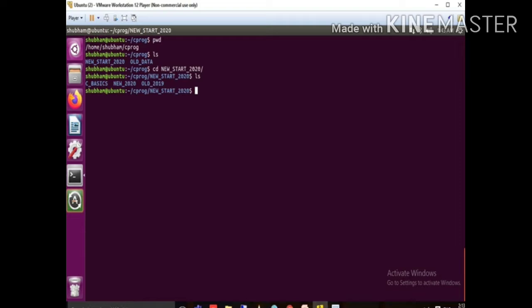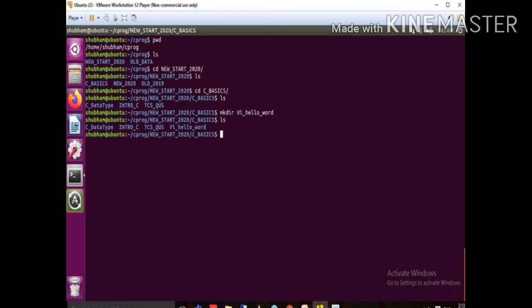Again I check ls, cbasics. I need to move inside cbasics, so again cd directory name and enter. Now when I press ls, 3 directories are present, but I need to create a new directory. So the command is mkdir, and today we are going to discuss the VI editor and hello world. That's why I write the directory name like VI and hello world. So now our directory is created, you can see here.